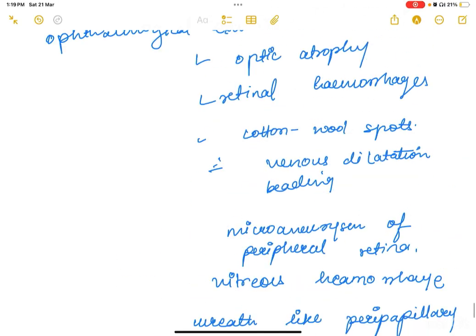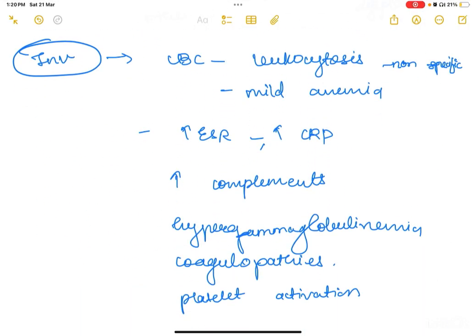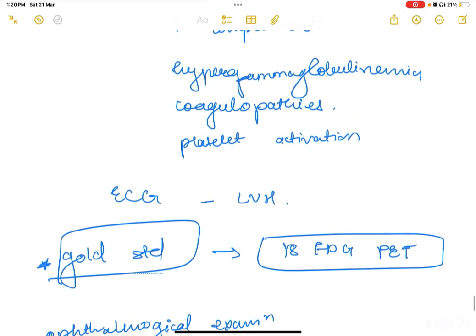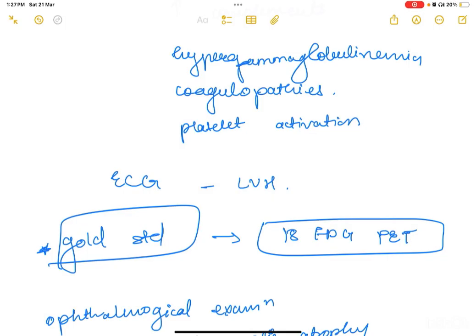So these are all the investigations. Firstly, on CBC, you would get features of inflammation like leukocytosis, which would be non-specific, and mild anemia. There could be raised ESR, raised CRP, raised complements. On ECG, you could get left ventricular hypertrophy.